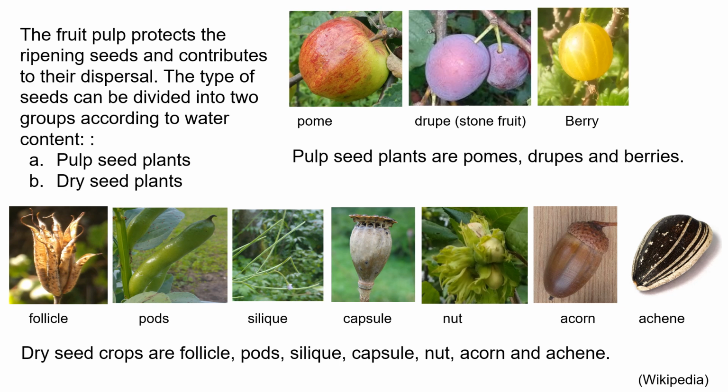They have a thin layer in between, so they are even separated inside from each other. And then you have the capsule, and then you have the nut and the acorn. And the acorn is like one seed inside with a package around.